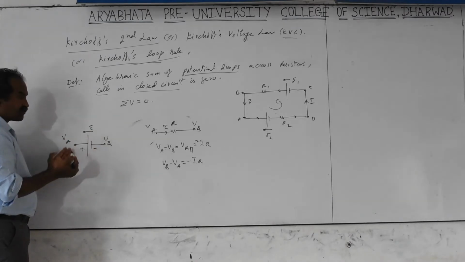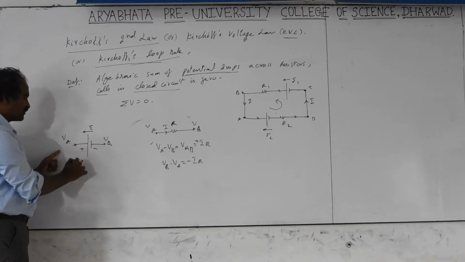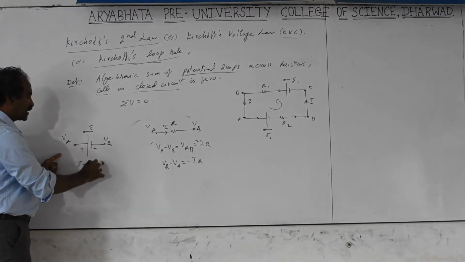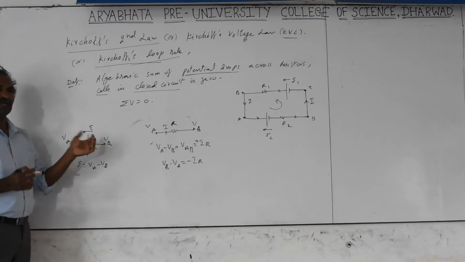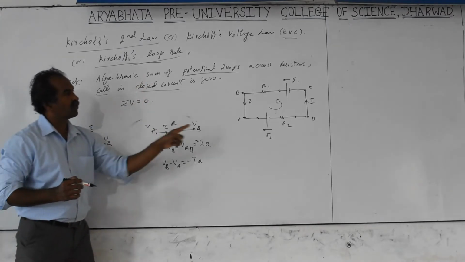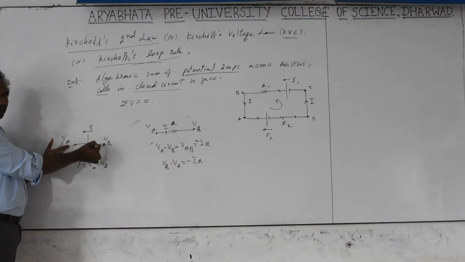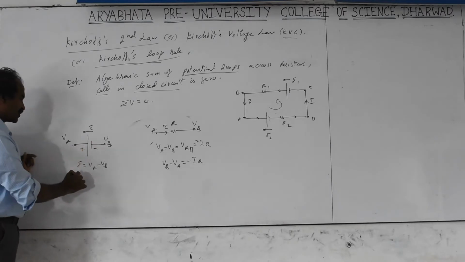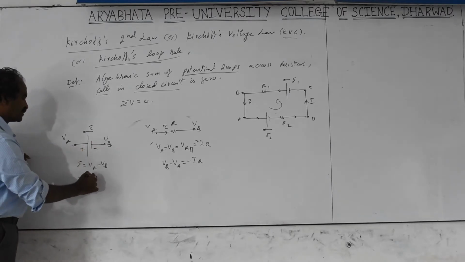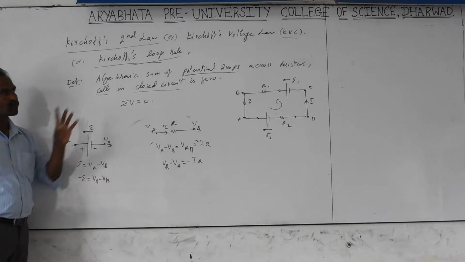Then, in the direction of EMF, the potential difference across the cell is positive, because EMF is nothing but VA minus VB. But if you take it in reverse, from VA to VB, you go on adding the voltages: first you approach A, then you see B later. That means final minus initial, so VB minus VA becomes equal to minus E. These are the two sign conventions you need to follow throughout the circuit diagram.